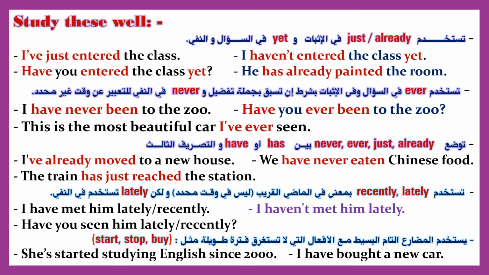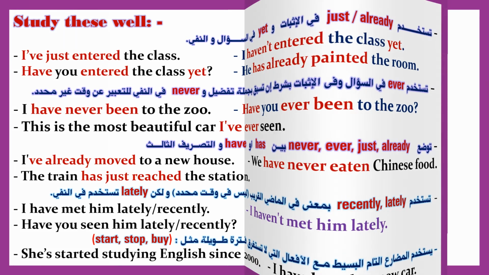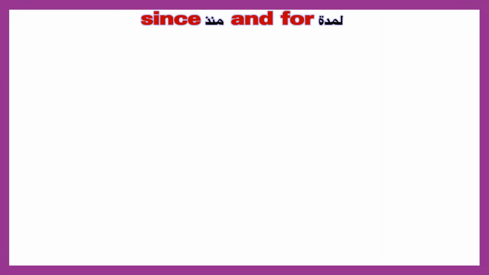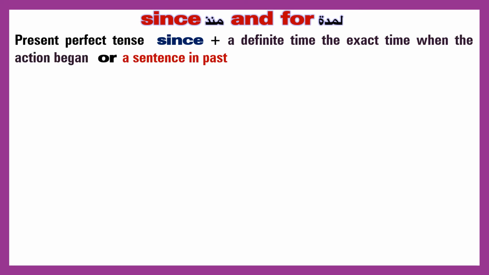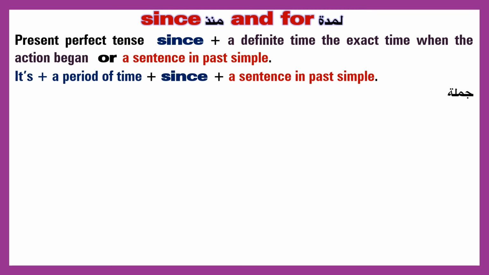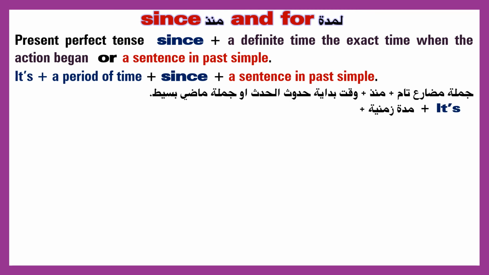She's started studying English since 2000. I have bought a new car. Since and for. Present perfect tense with since and a definite time, the exact time when the action began, or a sentence in past simple. For and a period of time, and since and a sentence in past simple.